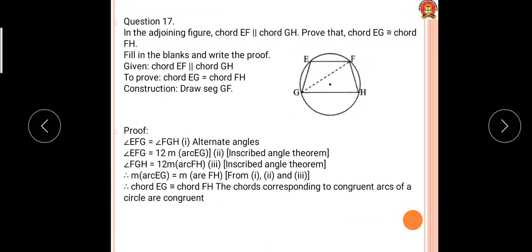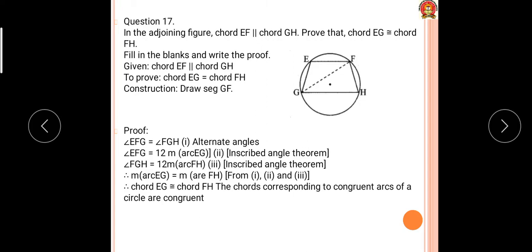Now GF is equal to GF because it is common, and therefore these two triangles are congruent to each other, by the SAS test. In another way also you can prove this. And therefore we can say that EG is equal to FH, the corresponding sides of congruent triangles.